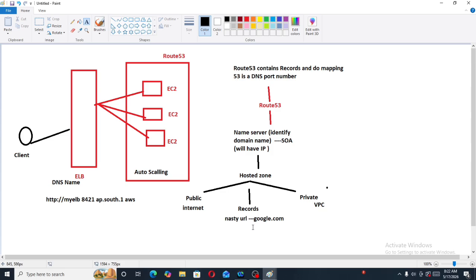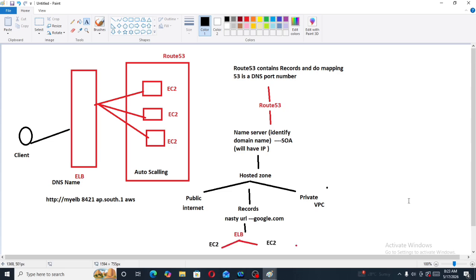So what is Route 53? Route 53 will contain records and do mapping. What is the work of Route 53? For example, the DNS name will provide us one nasty URL. The work of Route 53, in simple words, is to convert this nasty URL to a simple URL. Here, 53 is the DNS port number. How does Route 53 work?